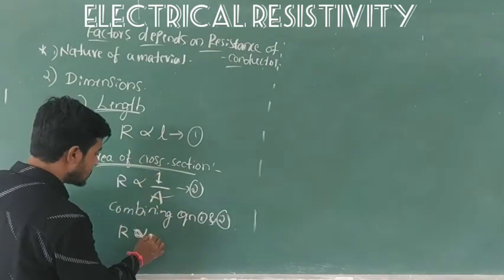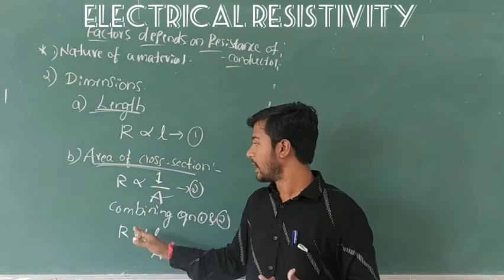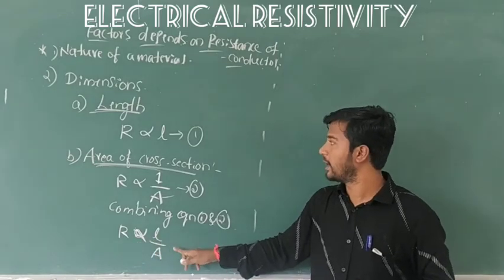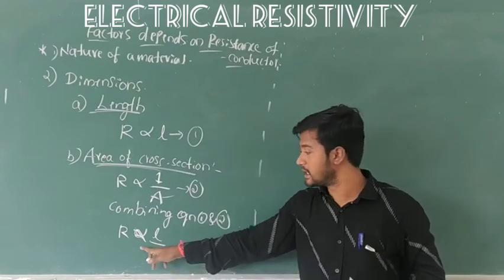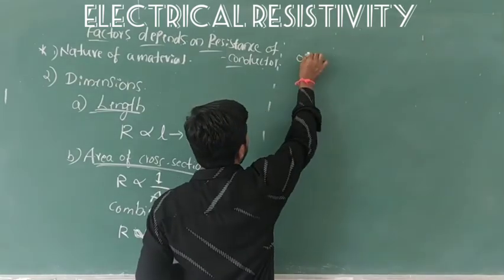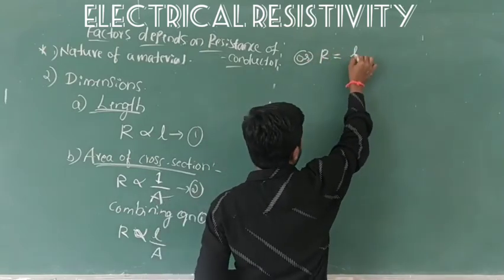L into 1, that is L divided by A. Combining equation 1 and 2, what you will get? That is R proportional to L by A. L into 1 is L, divided by A. This is proportional, and we also write it as R equal to L by A.